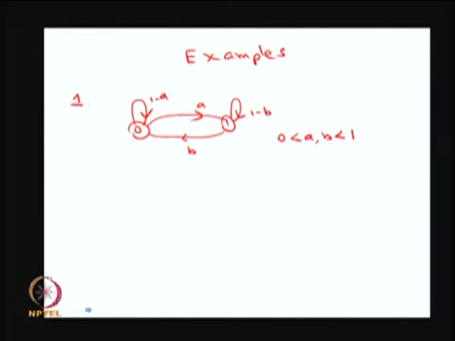So, this is a very simple two state model, and you can solve pi is equal to pi P and the summation equal to 1, and you will get the probabilities, and these probabilities are the same as the limiting state probabilities you got earlier.